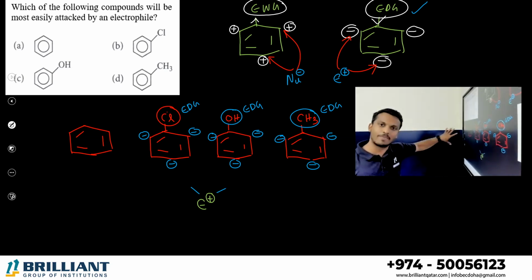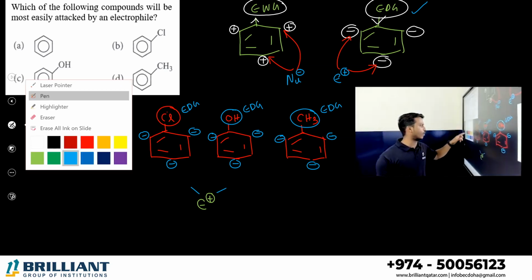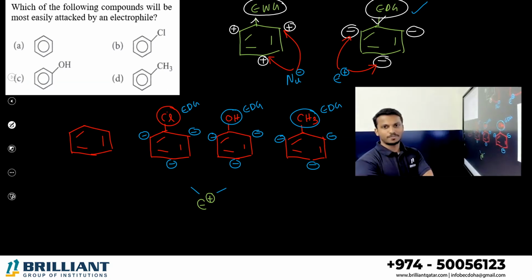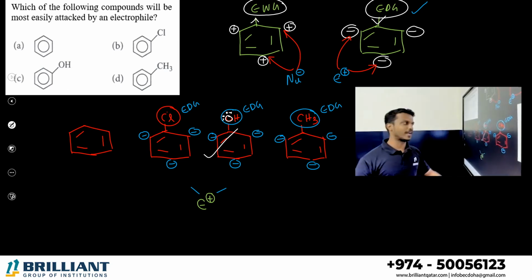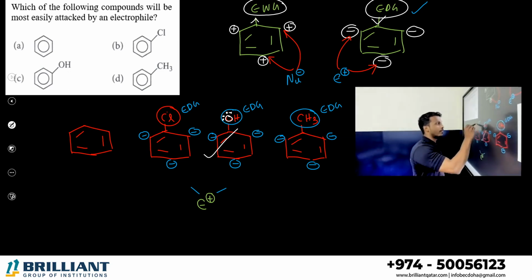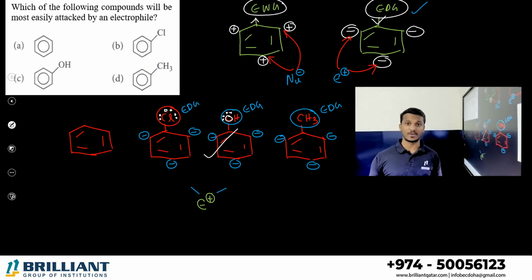Definitely we can cancel benzene because it doesn't contain a donating group. Next, what's the doubt? Which is the best electron donating group? That can be suggested to be phenol. Oxygen has 2 lone pairs, so it can donate easily. Then you can ask the question: even chlorine contains lone pairs, 3 lone pairs, right? Why is it not the best donating group?